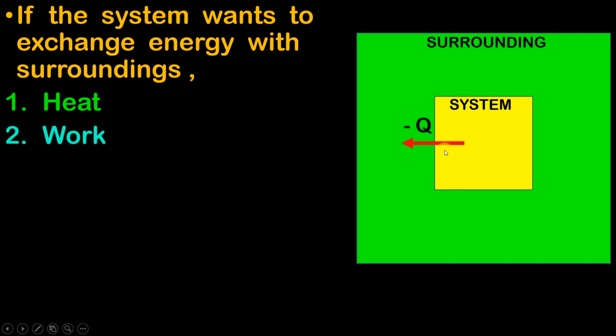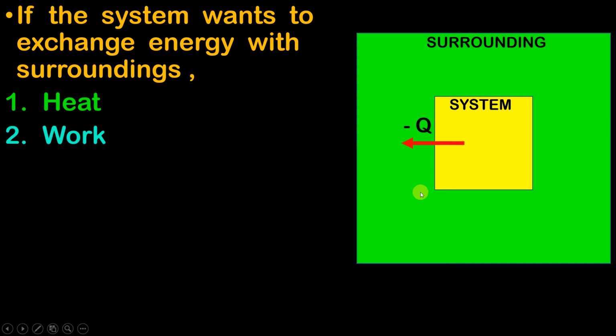So guys, when the system is giving heat to the surrounding, it is obviously losing heat. Therefore, there is a minus sign. Okay. Now, if the system loses heat, then can I say that the system is losing energy? Why? Because heat is a form of energy. So if the system loses heat, the system is also going to lose energy.